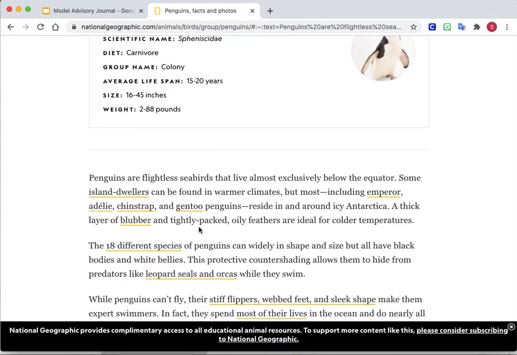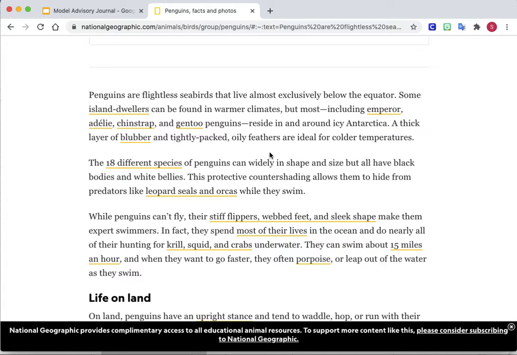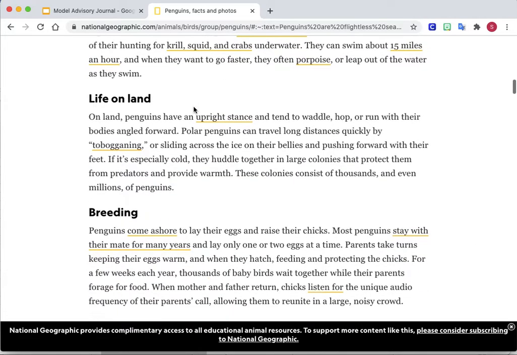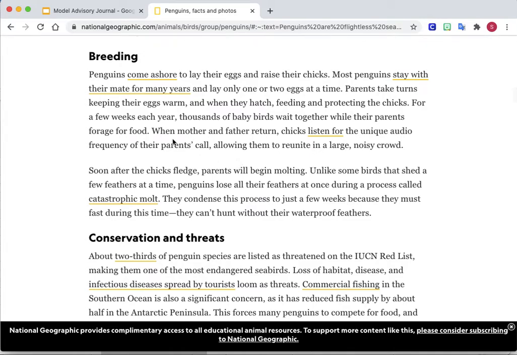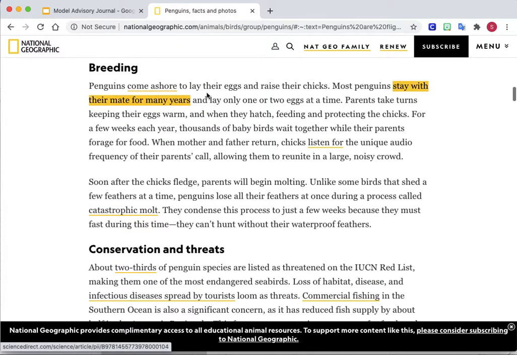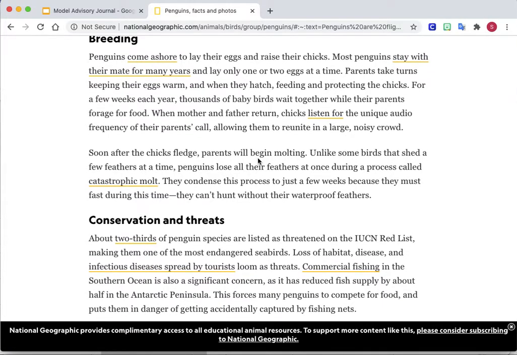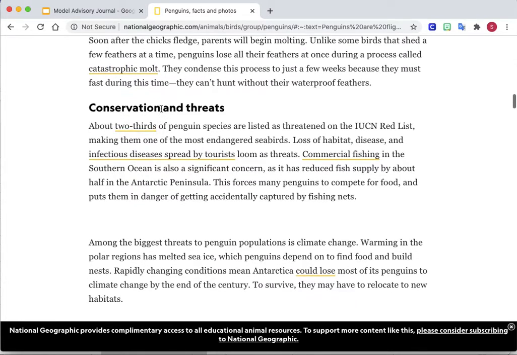They have blubber, and their oily feathers are good for cold temperatures. So I'm going to keep reading, and read all through here. Now I know really cool things. They stay with their mate for many years and only lay one or two eggs at a time. They molt. Okay, conservation and threats.